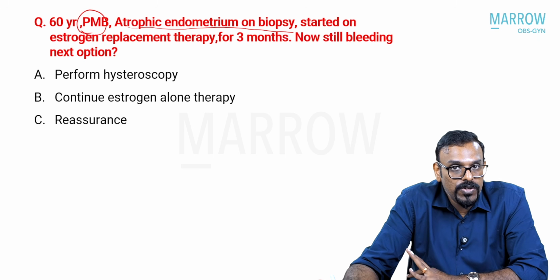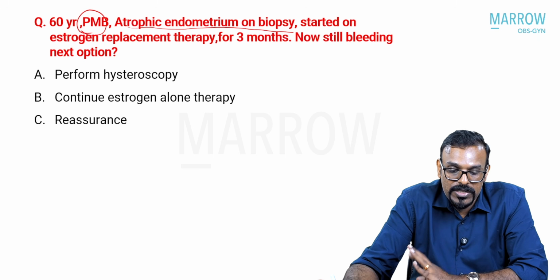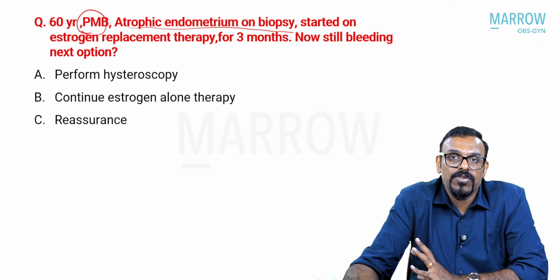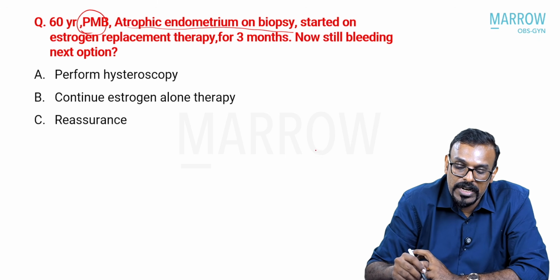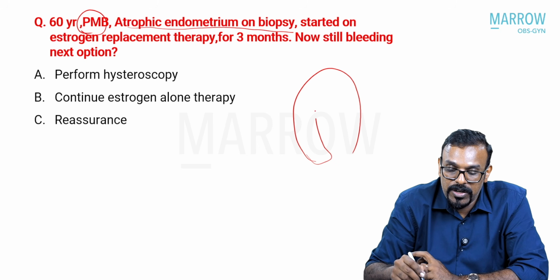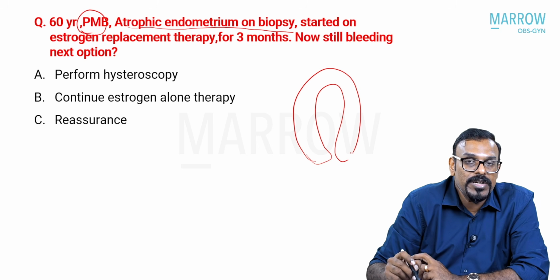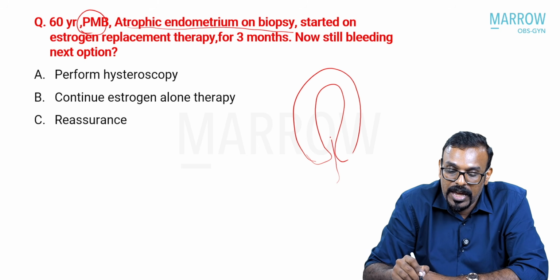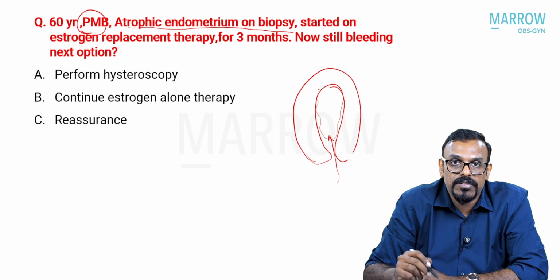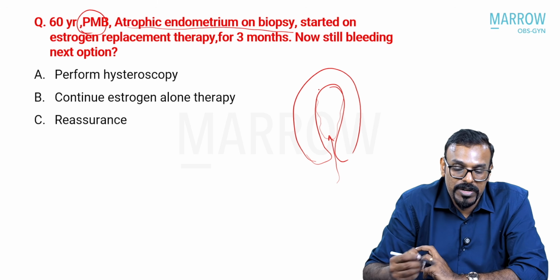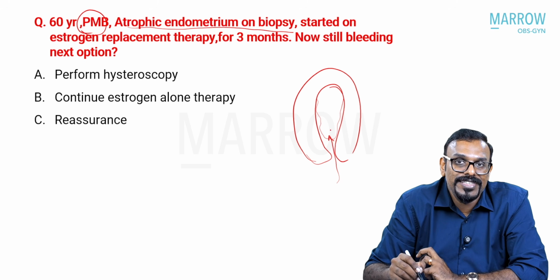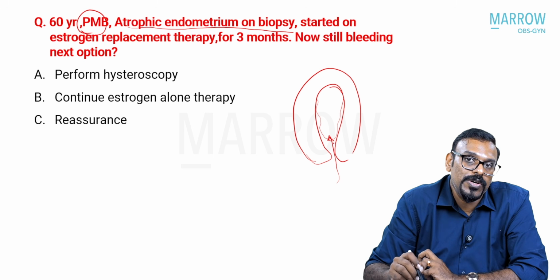So rather than reassuring her or continuing her on estrogen therapy, what we need to evaluate is what if we have actually missed out on any focal lesions. Usually the endometrial biopsy that we do is endometrial sampling by Pipelle biopsy, and that looks at a generalized kind of biopsy of the endometrium. So unless there is a generalized pathology in the endometrium, you might not get it in your Pipelle biopsy.